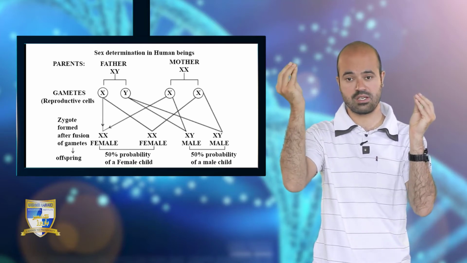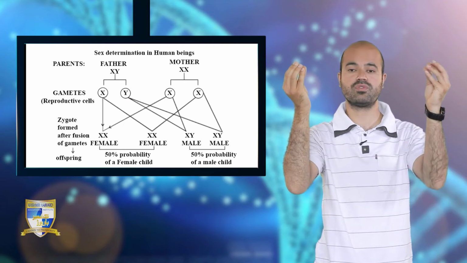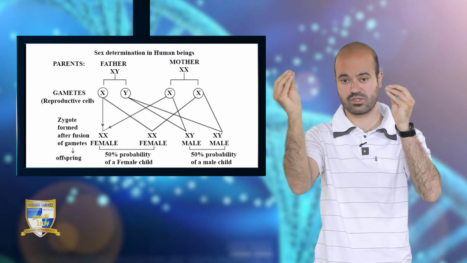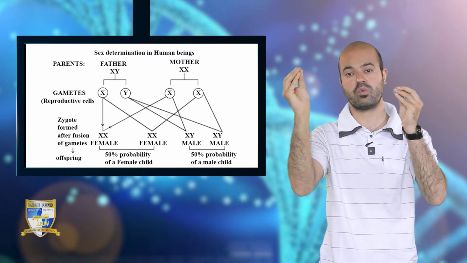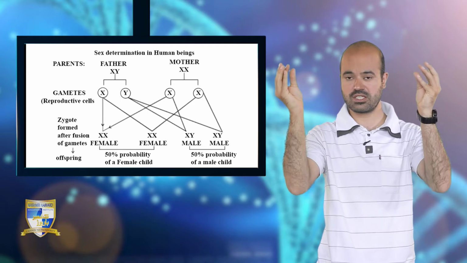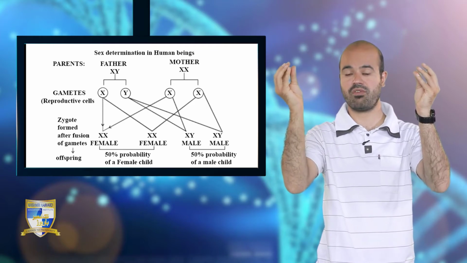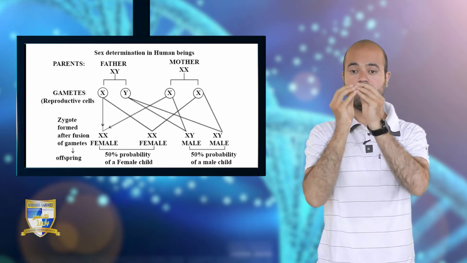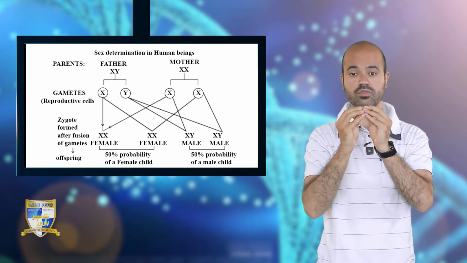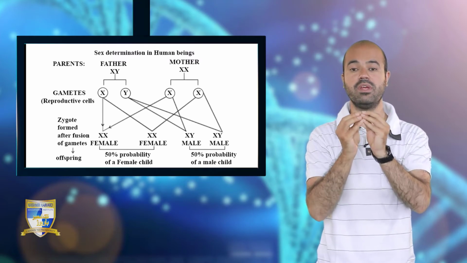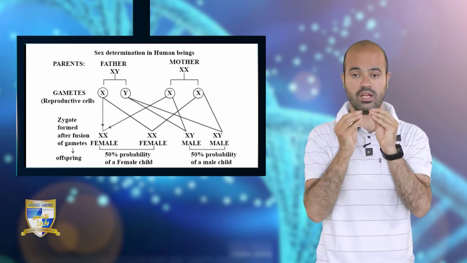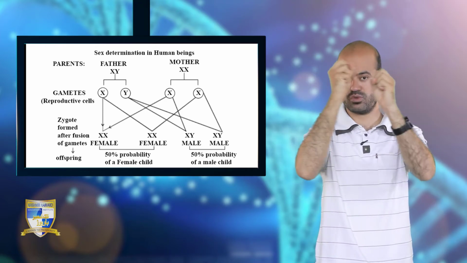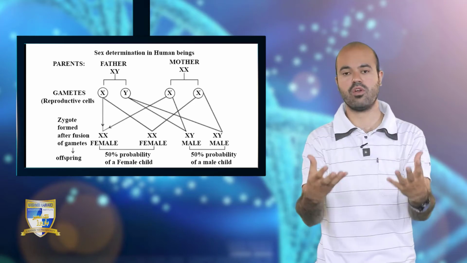But it depends on which type of sperm cell fuses with the ovum, whether it has 22 chromosomes and X, or 22 chromosomes and Y. If the sperm having the Y chromosome fuses, it combines as XY, and the new offspring will be male.